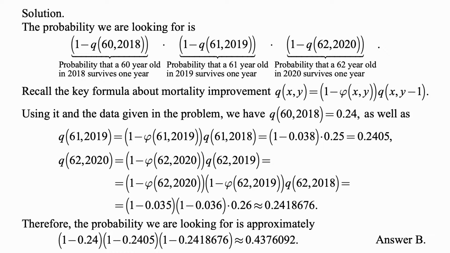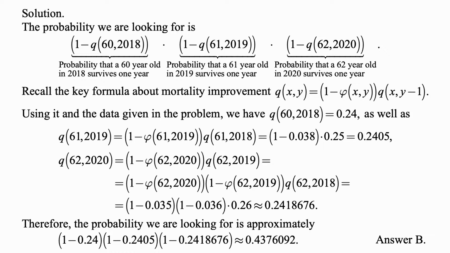So the probability we're looking for is the probability that a 60-year-old in 2018 survives 1 year, which is 1 minus q of 60, 2018, times 1 minus q of 61, 2019, because that 60-year-old in 2018 will become a 61-year-old in 2019, and times 1 minus q of 62, 2020, because that 60-year-old will become a 62-year-old in 2020.